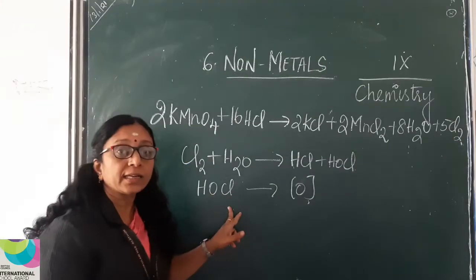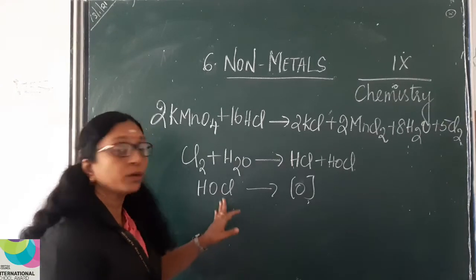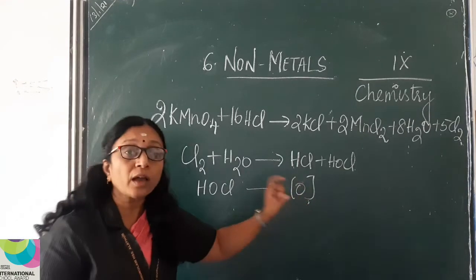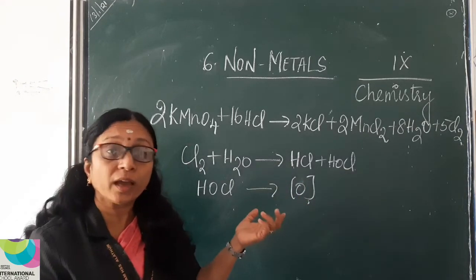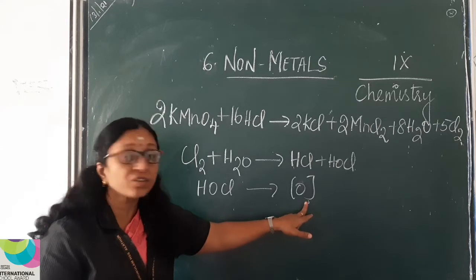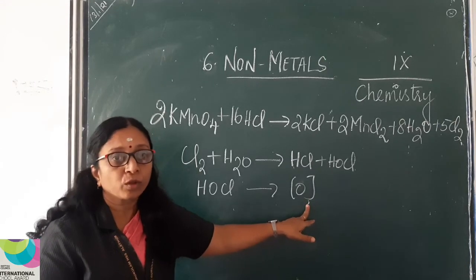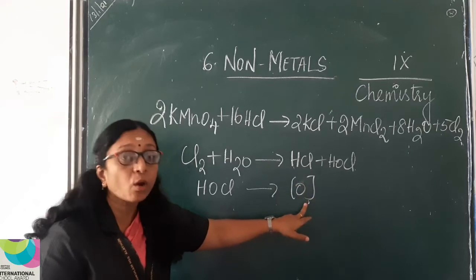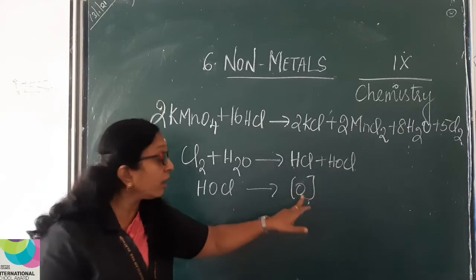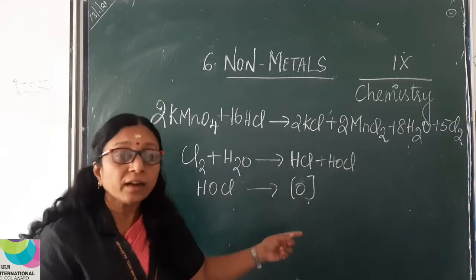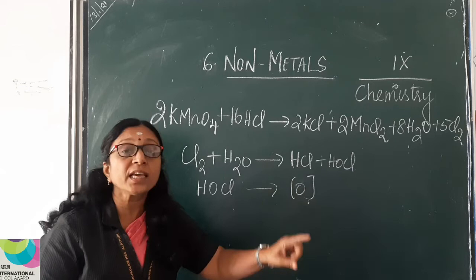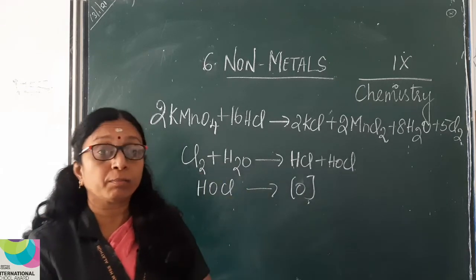Hypochlorous acid is unstable. So what does it do? It will release the nascent oxygen. What is nascent oxygen? That is one atom of oxygen. Oxygen is usually a diatomic or triatomic molecule. So you can see here oxygen is existing as monoatomic. It is quite unstable, and this we call nascent oxygen. This nascent oxygen is a very strong oxidizing agent. So here this oxygen does the oxidizing property or the bleaching action in bleaching powder.